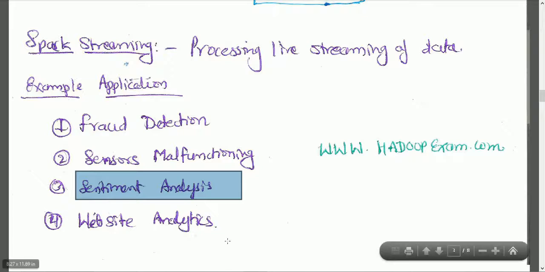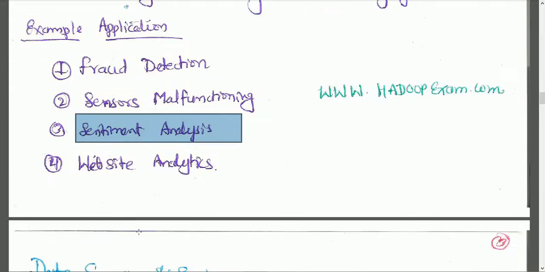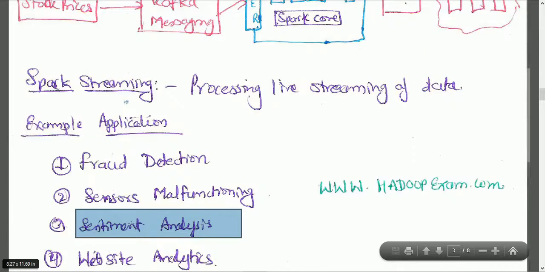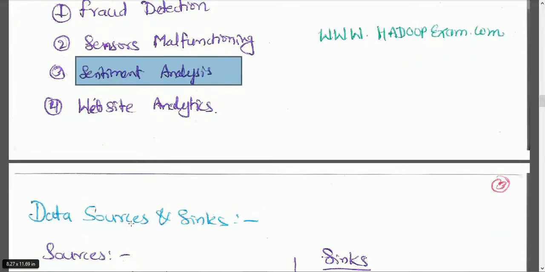Website analytics: similarly, how huge the viewership of your website is, in which country, what locations, and what keywords they are using to browse your website. This kind of analytics will help you produce advertisements on the fly, in real time, like which advertisement you need to show on the website. This kind of thing you can do. So these are the various applications. I've just given a few examples that you can implement using Spark Streaming.